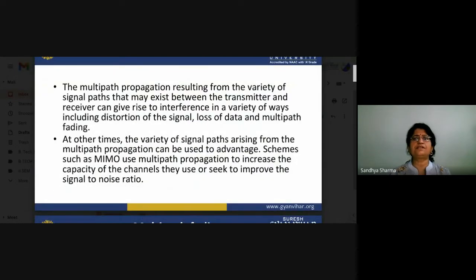The multipath propagation resulting from the variety of signal paths between the transmitter and receiver can give rise to interference in a variety of ways, including signal distortion, loss of data, and multipath fading. However, the variety of signal paths arising from multipath propagation can also be used to advantage. Schemes such as MIMO use multipath propagation to increase the capacity of the channels they use or to improve the signal to noise ratio. So it may sometimes be beneficial and sometimes cause losses for us.